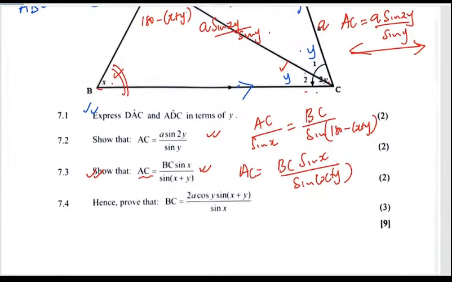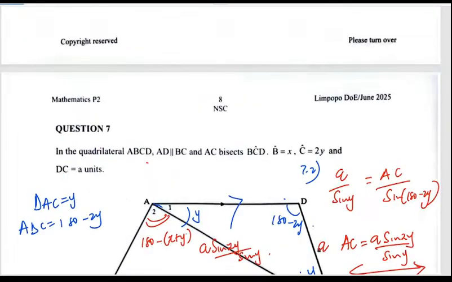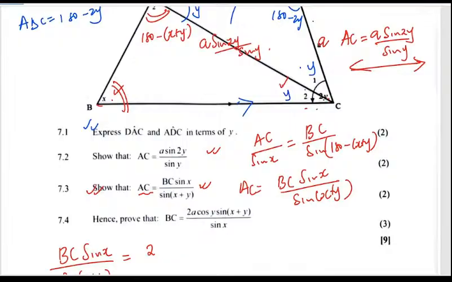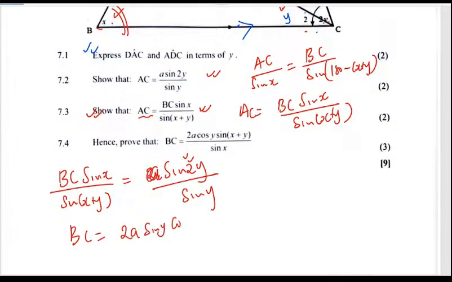Then can we show that BC is given as that? So let's equate the two equations of AC. BC sine of X over sine of X plus Y is equal to our AC that we found as A sine 2Y divided by the sine of Y. Let's do the cross multiplication and leave BC on one side. So you're going to have A, and let's break this down, which is going to be like a 2 sine Y cos Y.